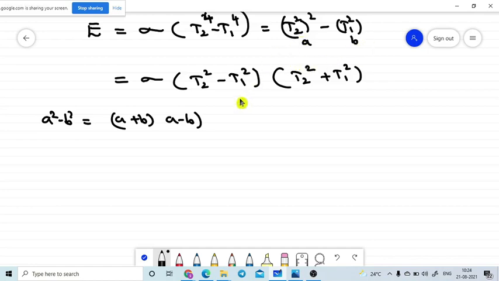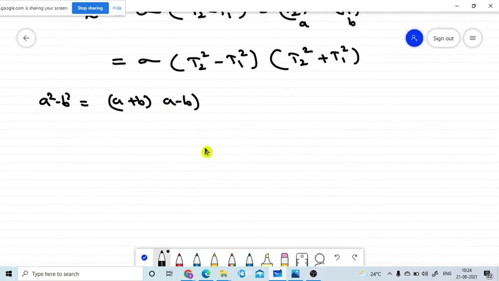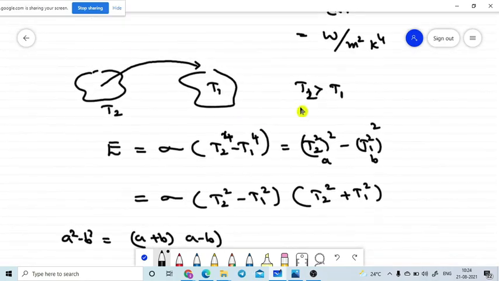In this condition the temperature difference must be small, so that's why we are using this one. So T2 minus T1, as I told you in the same condition. In the textbook they take T2 as the highest temperature of the body, and the lowest temperature of the body is T1.